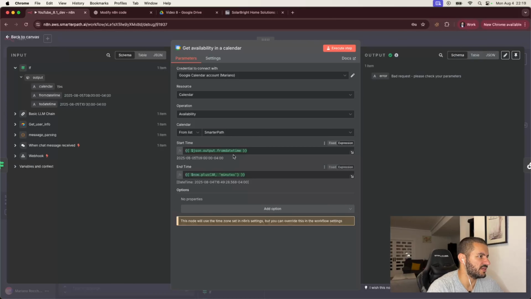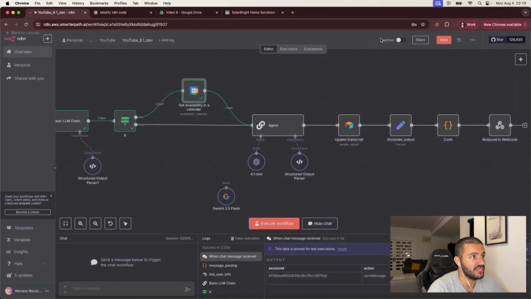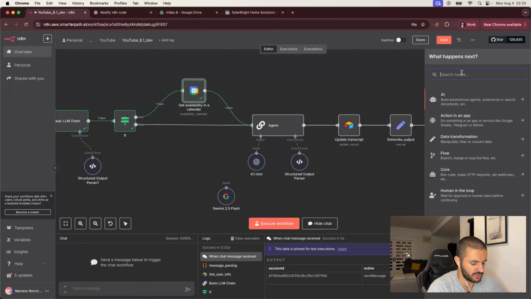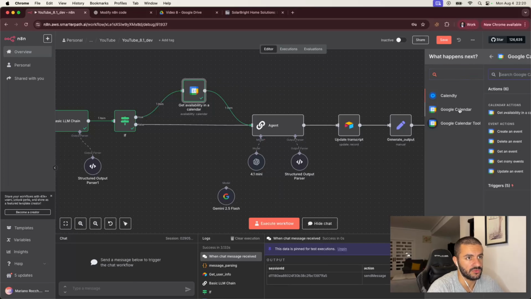Right, so we need to actually change the format here to be something like this. So we can ask ChatGPT for help with that. But basically this is what's happening, right? We're getting a specific time frame, and from that time frame, we're seeing if that specific time frame is fully available. So if we're going to ask for a very specific slot, then this is a good approach to take. If what we want to do is look for tomorrow morning, then we would have to have a slightly different approach, which is the following.